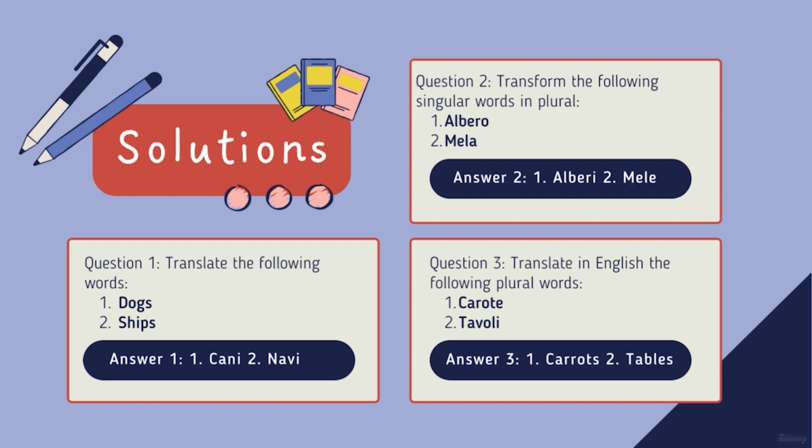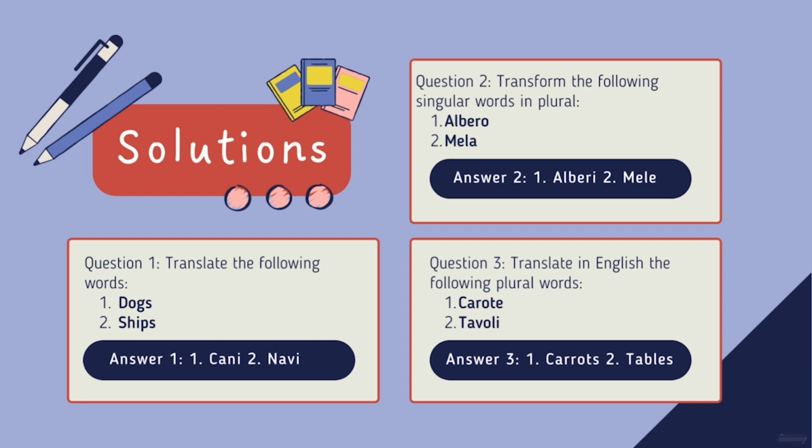Okay, here are the solutions. The first question was to translate the following words from English to Italian. The first one was dogs. In Italian is cani. Ships is navi. The second question was to transform the following singular words into plural. Albero is alberi.